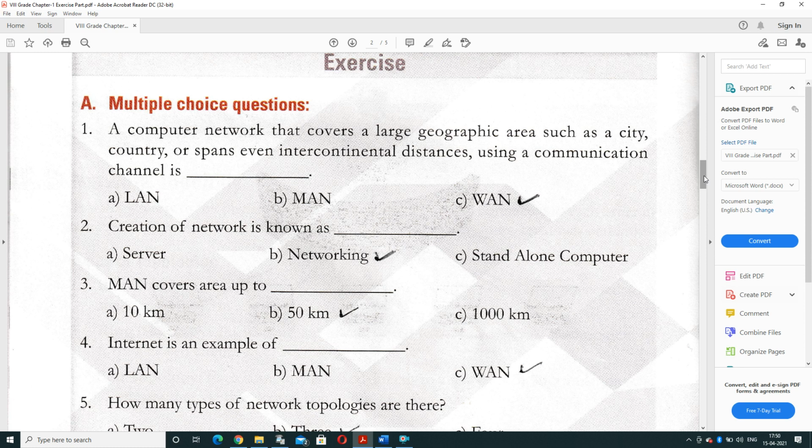The answer will be WAN. It's a wide area network that is covering even your city, country, or even outside your country. It means an international area also. So the answer is WAN.